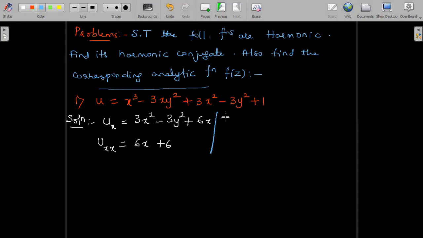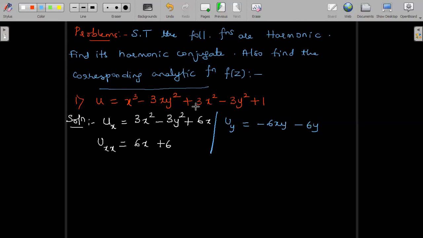With respect to y, we'll differentiate. With respect to y, it is 0 minus 3 into 2. So that is 6xy plus 0 minus 6y plus 0. So with respect to y, when we are differentiating, x is a constant. So 3y square differentiation is 6y. That is why it is minus 6xy, minus sign as it is.